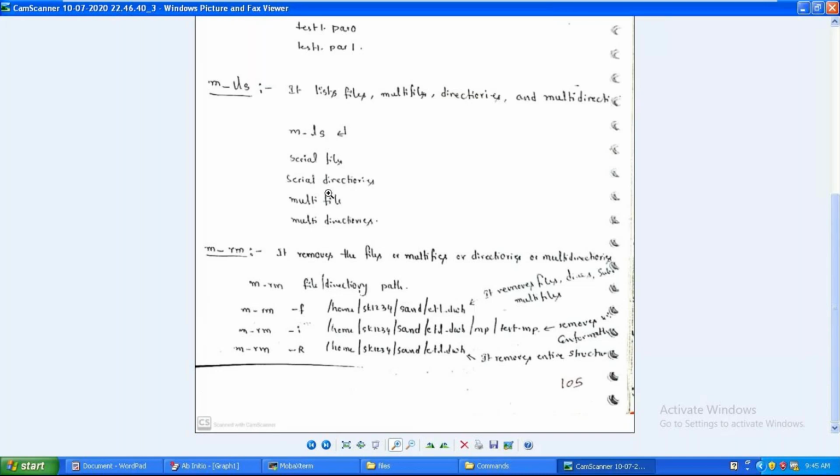rm command, we have removed a few directories and files, right? So m_rm. As I mentioned, -i, -f, -r, a combination of these three I can also use. These are the individual ones. In my command I have used r and f, which means I have combined two things into a single command. If you want to combine three things, no issue. Based upon that, it will remove forcefully, remove recursively, and take confirmation. Everything will be performed based upon the options you provide for the rm command.